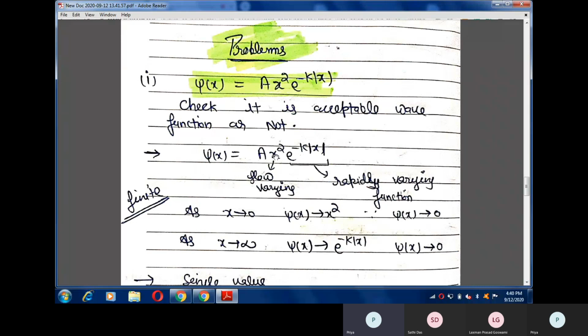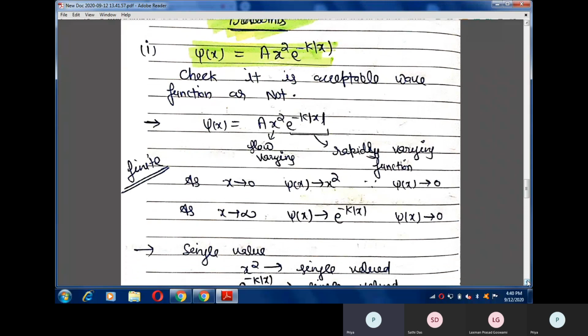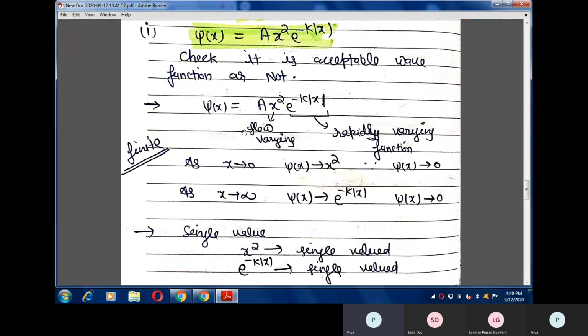Here x square is slowly varying and e raised to the power minus k mod x is a rapidly varying function. So first of all, I have to check the property that the wave function is finite or not. It means for all limits of x, from minus infinity to plus infinity, from 0 to infinity, this wave function must be finite.